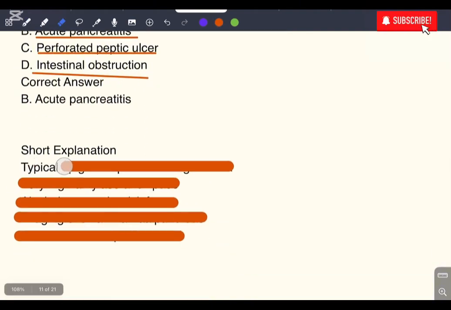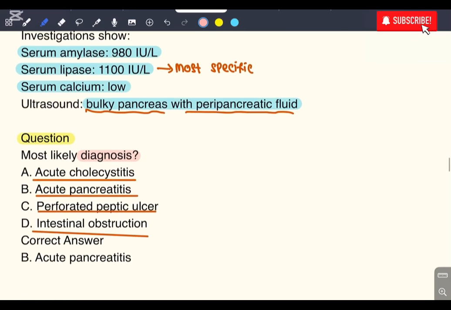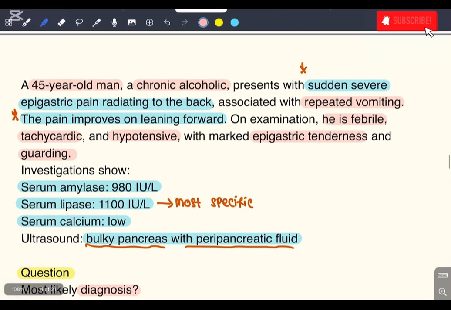Here I have also written the explanation and main features present in acute pancreatitis. We have typical epigastric pain. Epigastric pain radiating to the back is the typical presentation, and very high amylase and lipase are the laboratory findings. Alcohol is a major risk factor for acute pancreatitis, and imaging shows an inflamed pancreas. All of the above confirm acute pancreatitis. So my correct answer is acute pancreatitis. This is very important and most of the time comes in the exam.